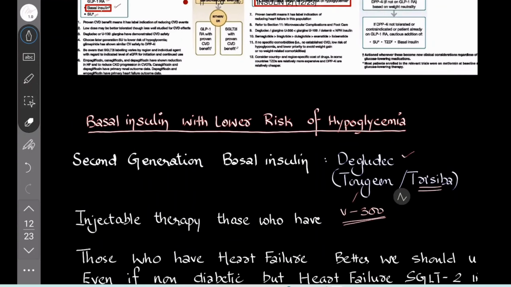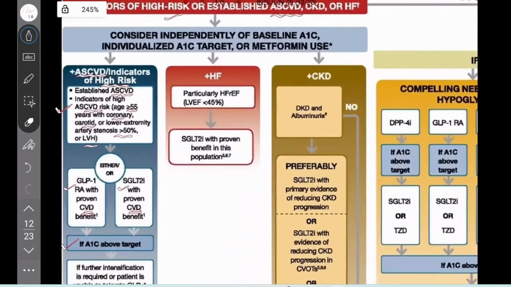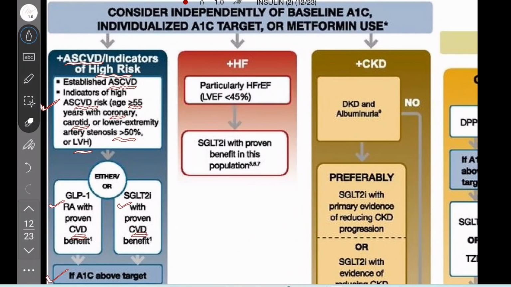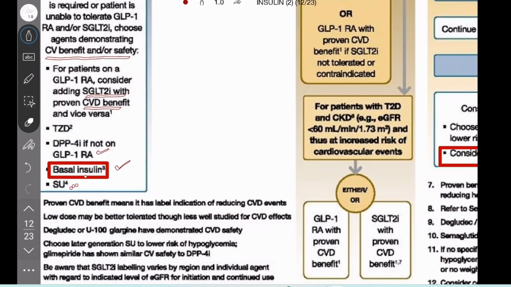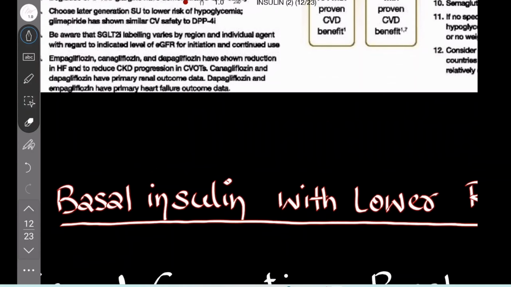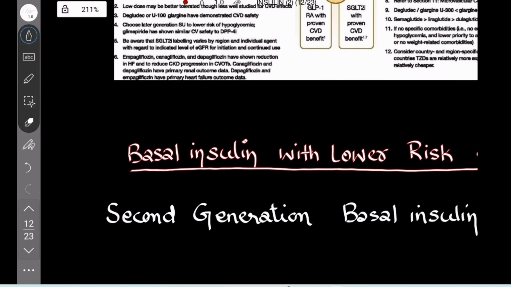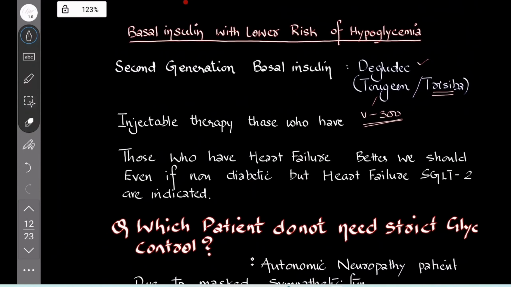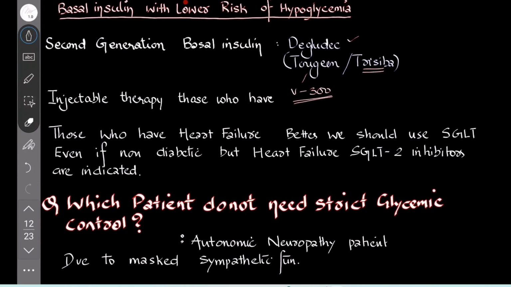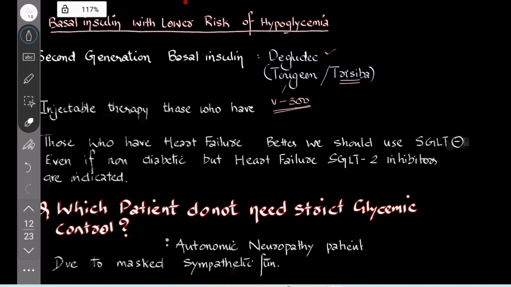For patients with ASCVD, high risk patients who are obese, hypertensive, have dyslipidemia, or are urine microalbumin positive, you start with GLP-1 analogs or SGLT2 inhibitors. We should notice that we should start an injectable GLP-1 analog before you start an injectable basal insulin. Those who have heart failure, better we use SGLT inhibitors even if non-diabetic. In heart failure, SGLT inhibitors are indicated.